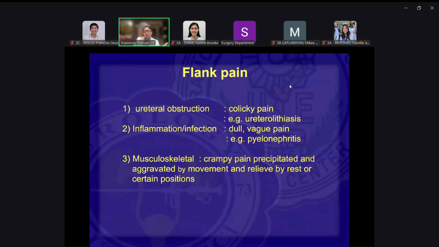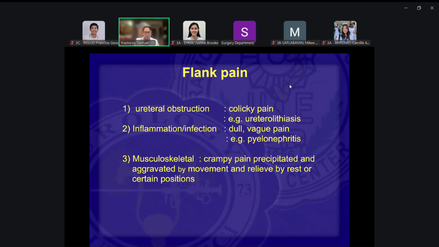This colicky pain, like colic in the intestines, usually occurs in hollow muscular organs wherein there's peristalsis. The organ tries to move the contents forward, contracting to push them along.